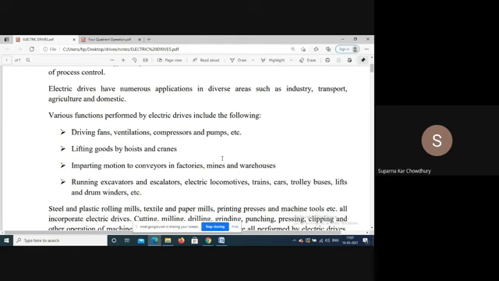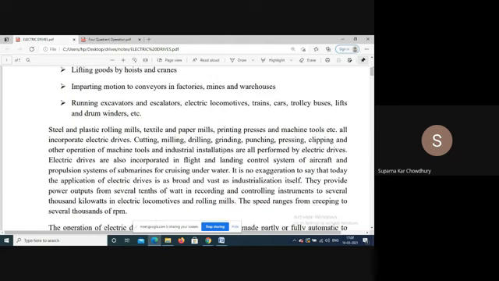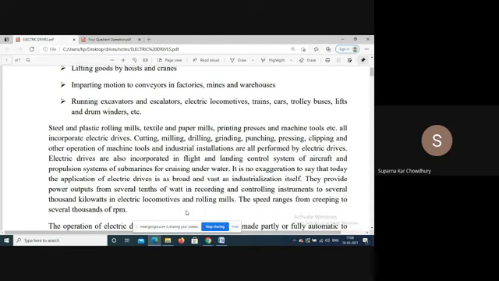So electrical drives are used in all types of industry, that is steel mills, paper mills, printing press, in all types of cutting, milling, drilling, grinding, punching, all the equipments. Even in lathe machines, you will see the main drive systems are electrical motors.